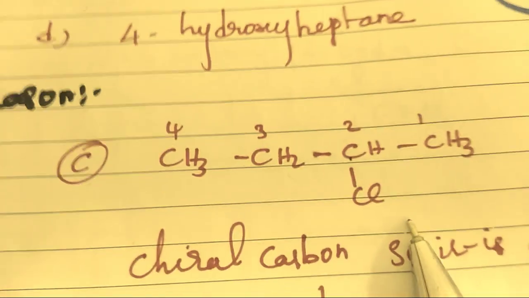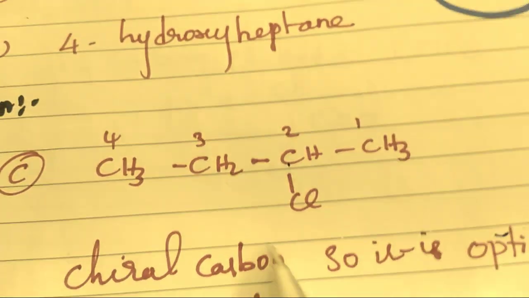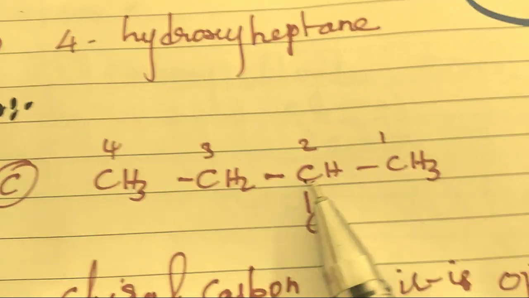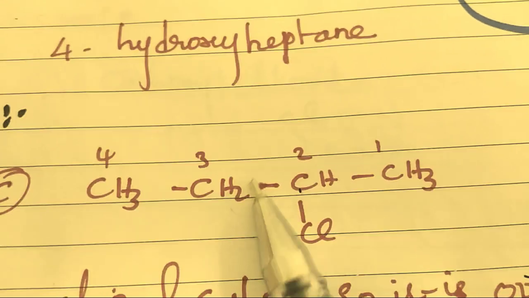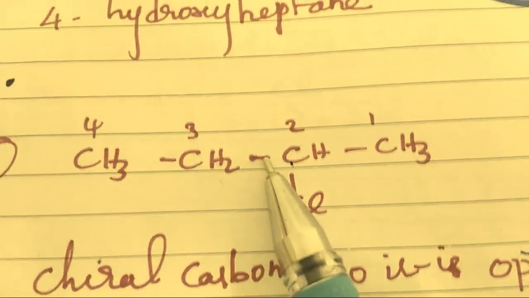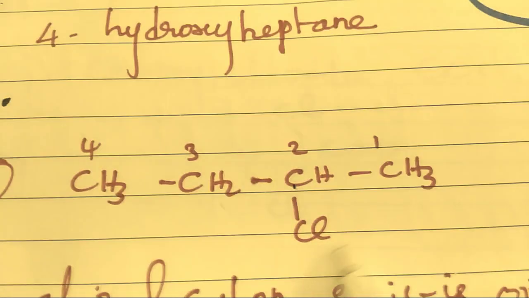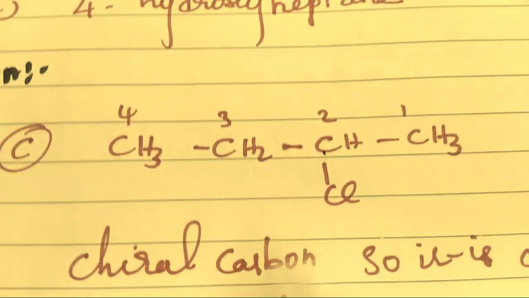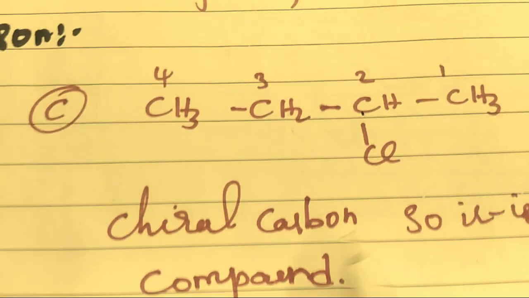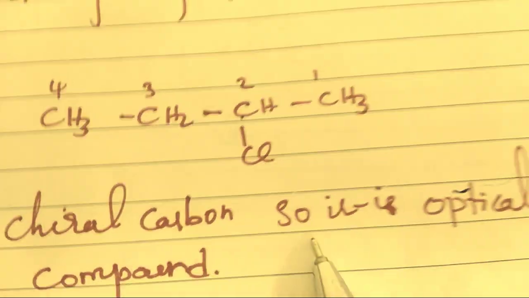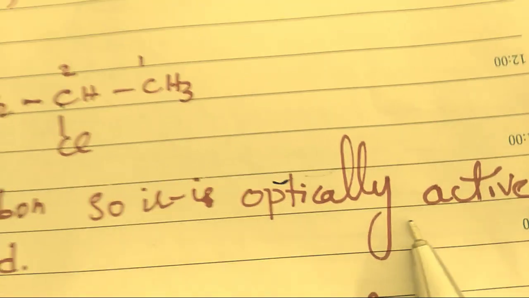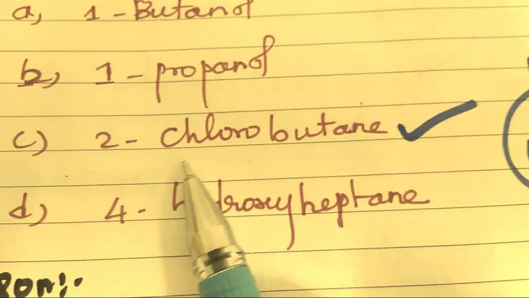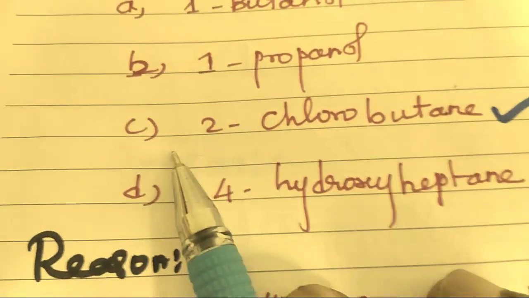Because this is a chiral carbon, as I already told in the previous class, a carbon attached to four different groups is known as a chiral carbon, or asymmetric carbon, or chiral center. So a chiral carbon makes it an optically active compound. So the answer is 2-chlorobutane, C.